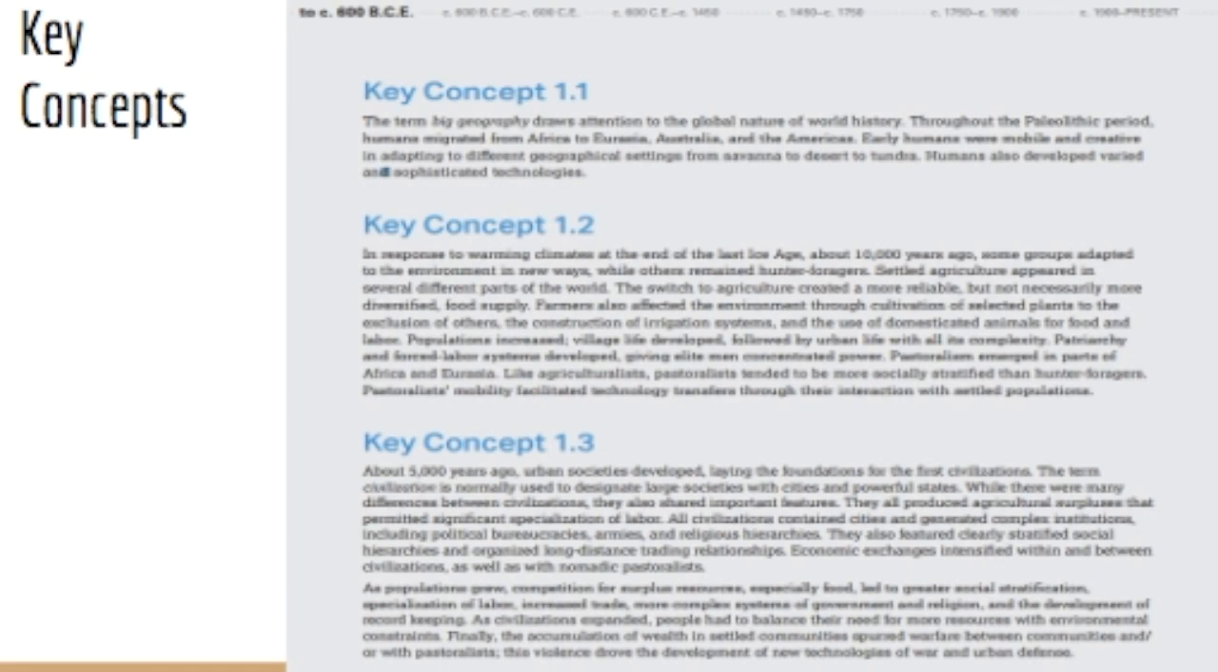So our first key concept, and remember, these key concepts are all for different time periods. The key concepts that we're looking at right now are for the first time period, and the next key concepts will be for the second time period, and so on and so forth. So the first key concept is the term big geography draws attention to the global nature of world history.